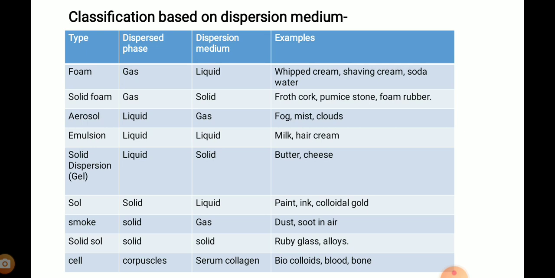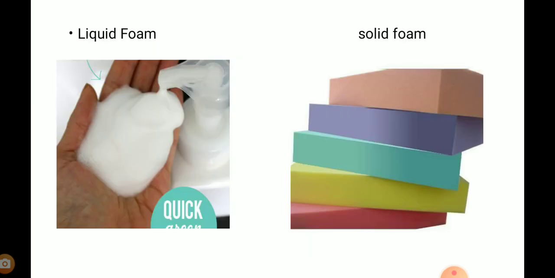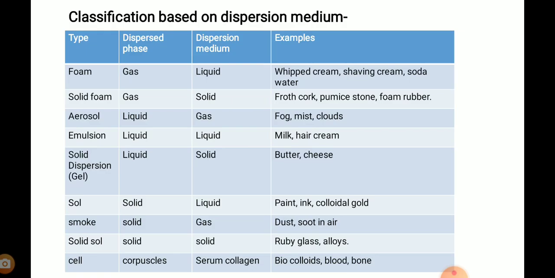Next is a sol. Dispersed phase is a solid and dispersion medium is a liquid. Examples are paint, inks, colloidal gold. Next is smoke. Dispersed phase is a solid, dispersion medium is a gas. Examples are dust and soot in air. Solid sol. Dispersed phase is a solid, dispersion medium is a solid. Examples are ruby glass and alloys. Last is cells. Dispersed phase is corpuscles and dispersion medium is serum collagen. Examples are biocolloids, blood and bones.